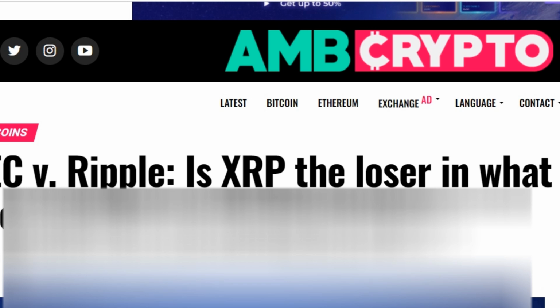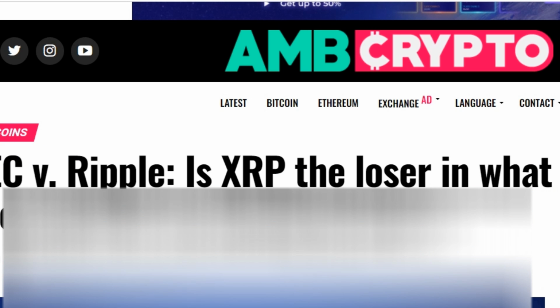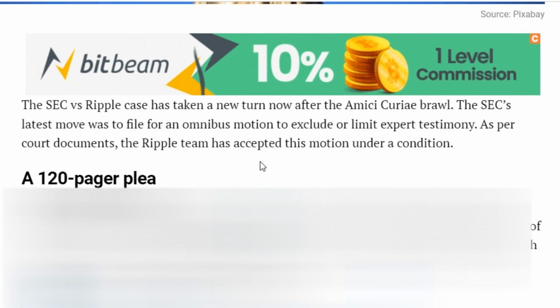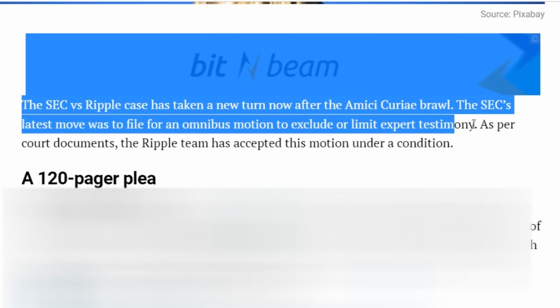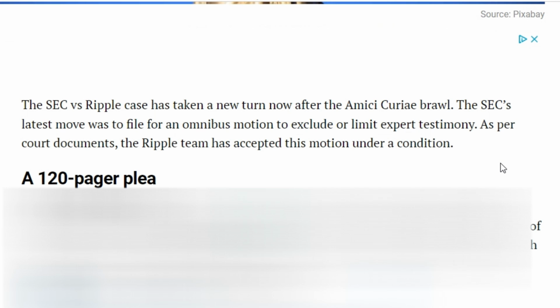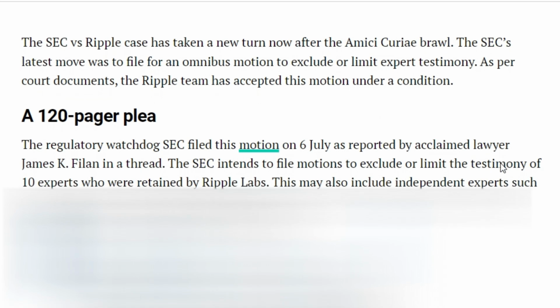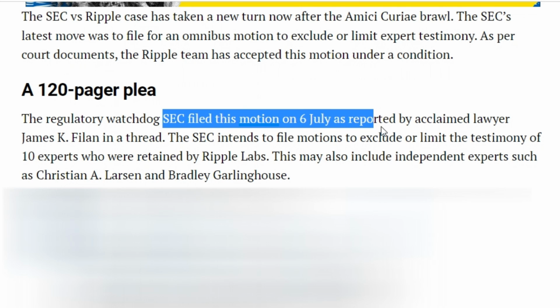The SEC case against Ripple took a new turn after the amici curiae brawl. The SEC's last step was to file a comprehensive motion to exclude or restrict expert testimony. According to court documents, the Ripple team accepted this petition on condition. The SEC's regulatory oversight body filed this petition on July 6, as well-known lawyer James K. Phelan reported in a thread. The SEC intends to file petitions to exclude or limit the testimony of 10 experts hired by Ripple Labs. This may also include independent experts such as Christian A.